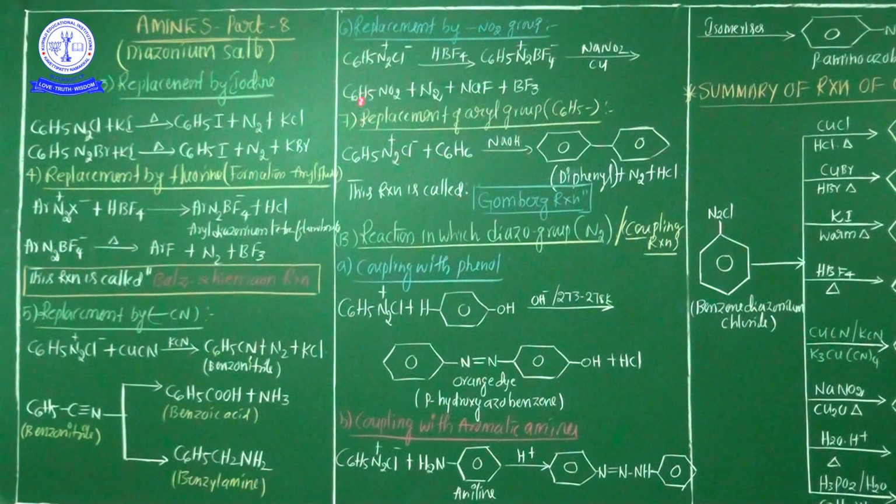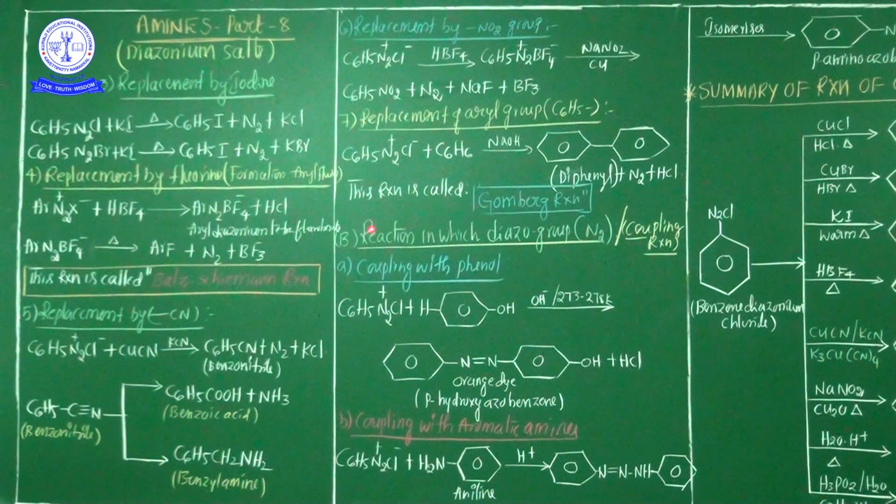Next one, seventh, replacement by the aryl group. It's nothing but replacement by an aryl group. Aryl group, C6H5, is replaced, hence diphenyl products are liberated. This is most important. Diphenyl compound is a highly stable compound. Now whenever aryl group is introduced from the diazonium chloride, diphenyl compound is liberated.